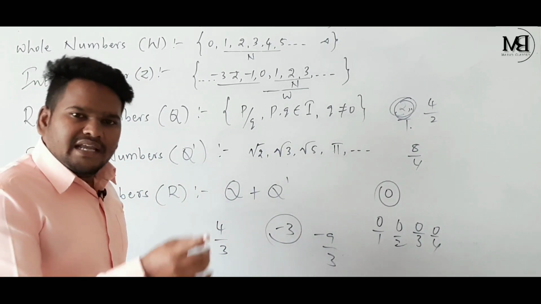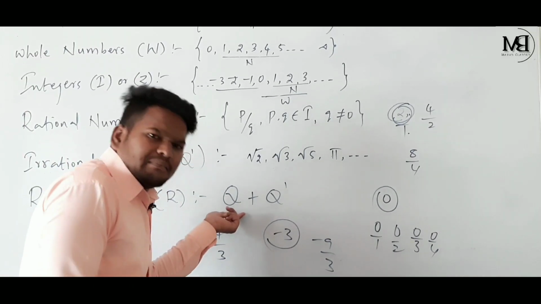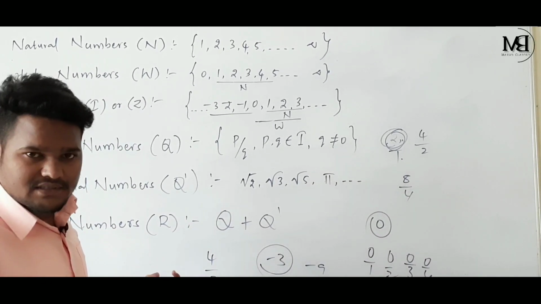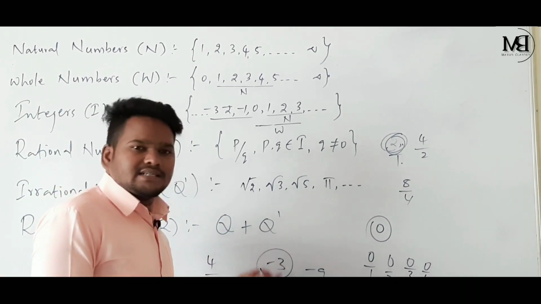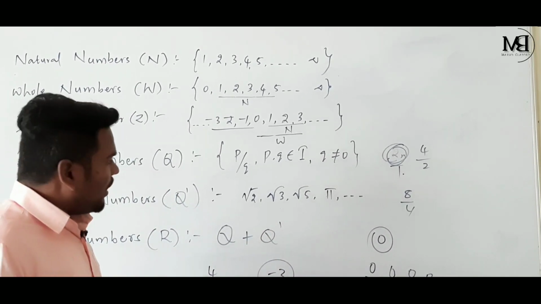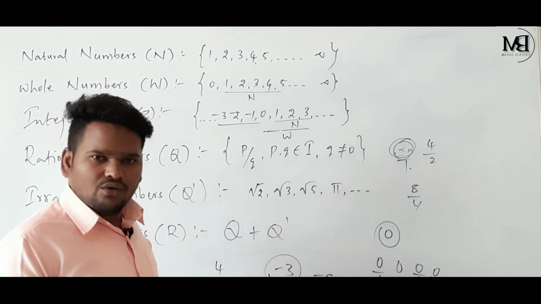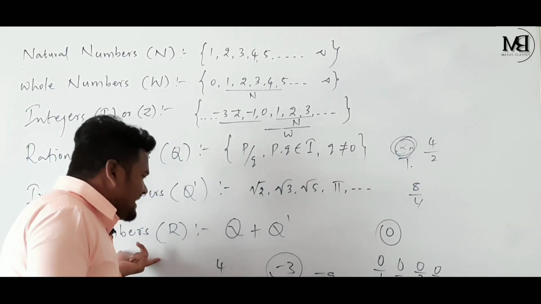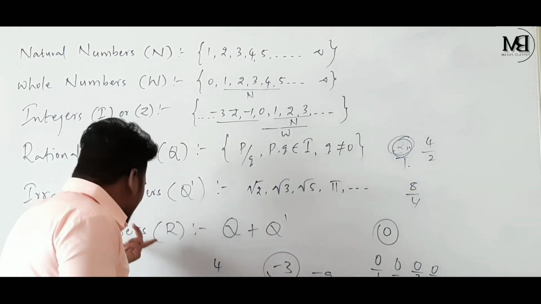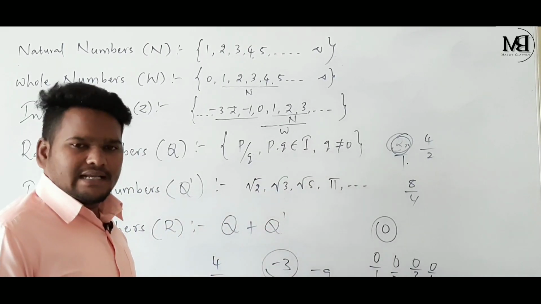So every rational number is a real number, because all the rational numbers are there in the set of real numbers. And every irrational number is a real number, because all the irrational numbers are there in the set of real numbers. Got my point? All the rational numbers are real numbers. All the irrational numbers are real numbers, because real numbers are the combination of rational numbers and irrational numbers.